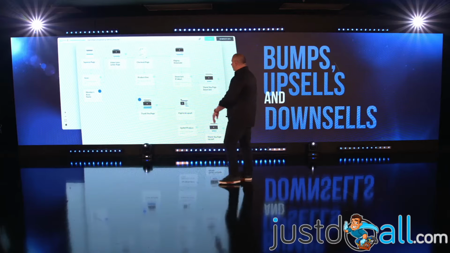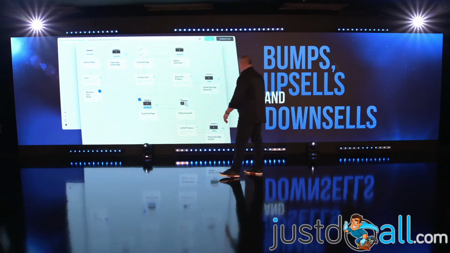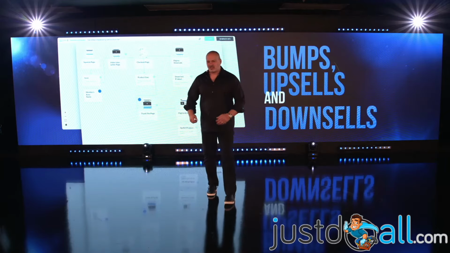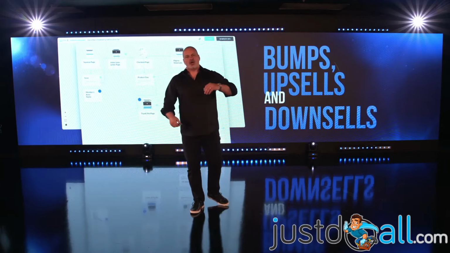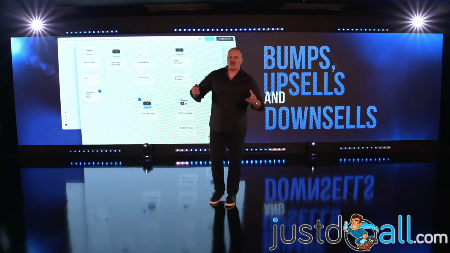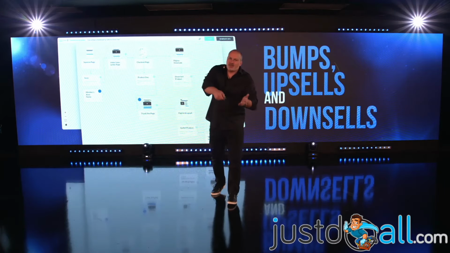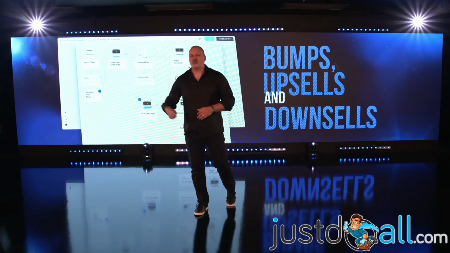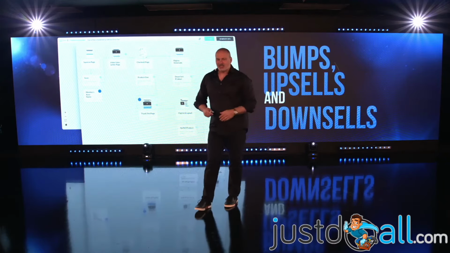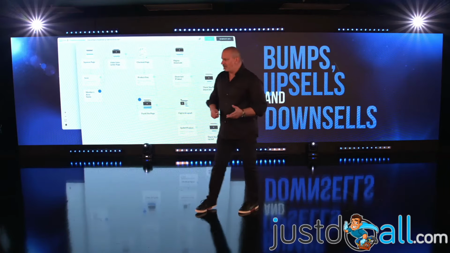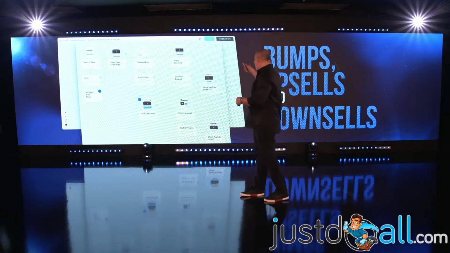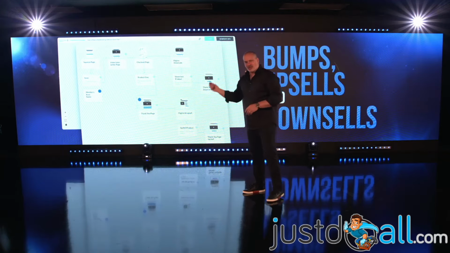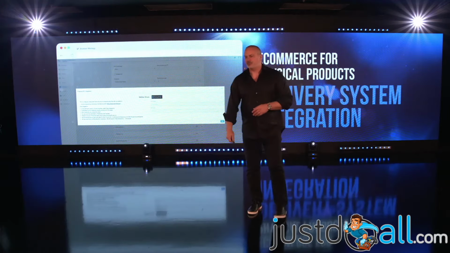So they bought your phone, and then we're gonna offer a bump sell. Hey, you just bought a phone. What about buying this cable, this charger, or this Apple Watch, or whatever it is? So it's a bump sell. They are already buying, so it's easier for you to sell something else right now. So you can increase the ticket per customer. If they don't buy the upsell, you can always try to sell again with a different offer on the downsell, right? So you have all this on the Super Checkout, okay?